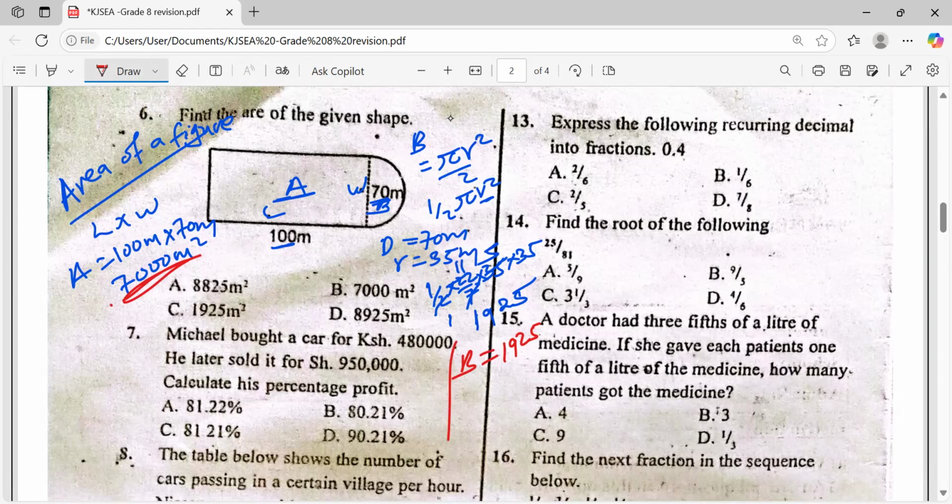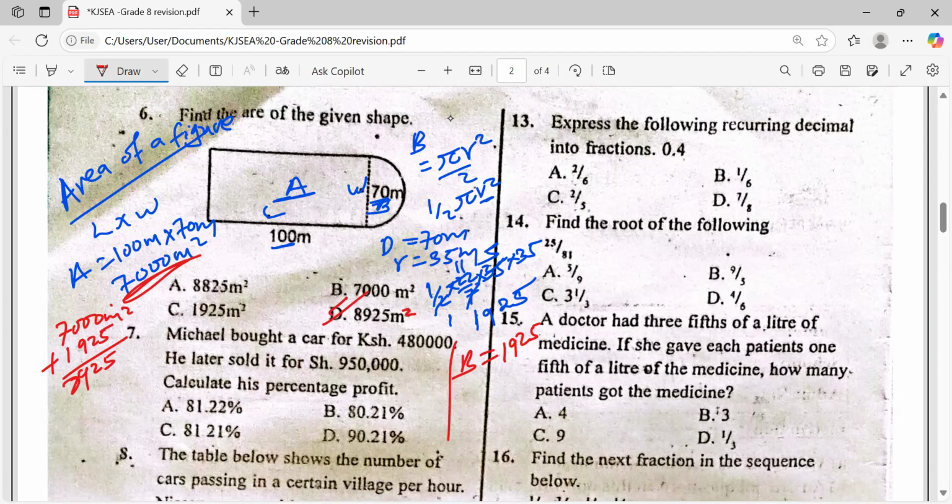We add A and B. So 7,000 meters squared plus 1,925 becomes 8,925. Do we have an answer like that? Our answer is D, 8,925 meters squared.